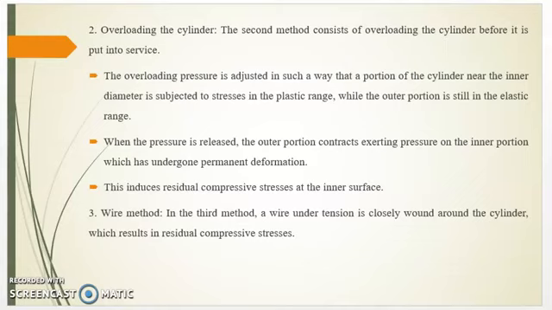Third is the wire method. In the third method, a wire under tension is closely wound around the cylinder, which results in residual compressive stresses.